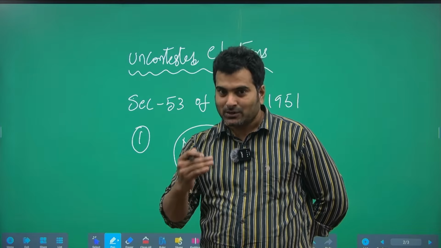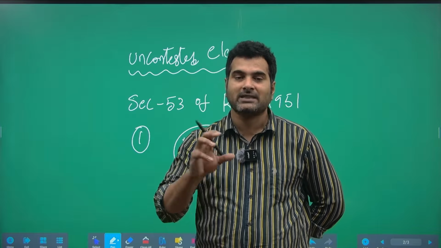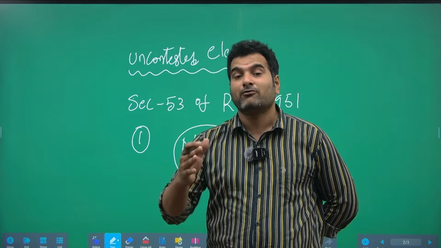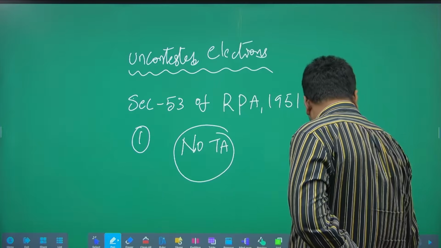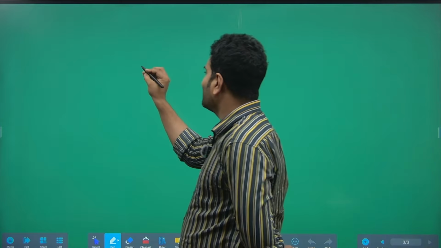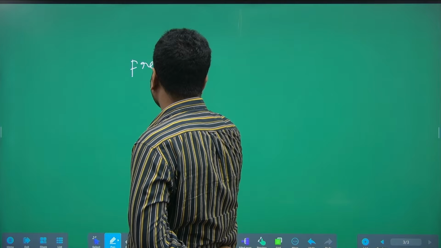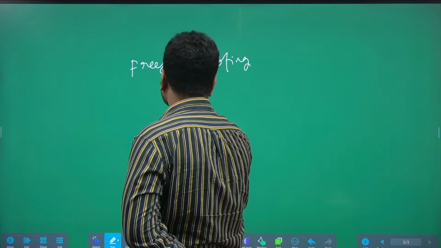To counter this, the Government of India, the Union Government, came up with another point: that there is a difference between freedom of voting and right to vote. See here, what is the difference? What is the freedom of voting versus the right to vote?